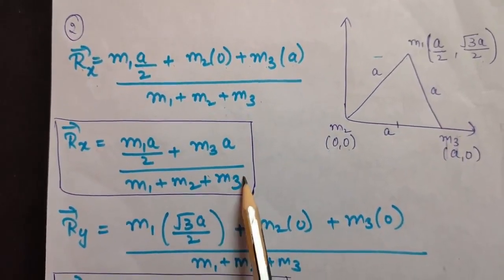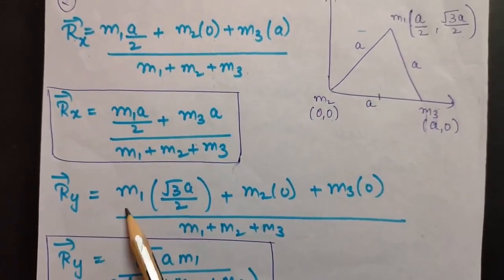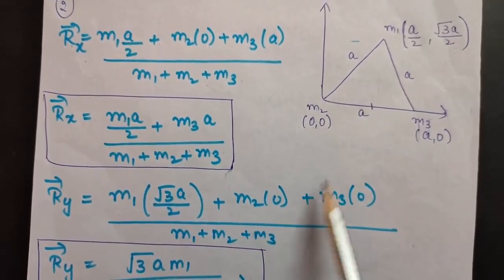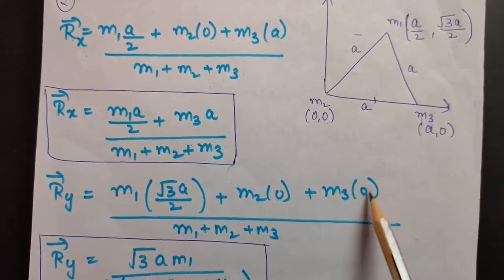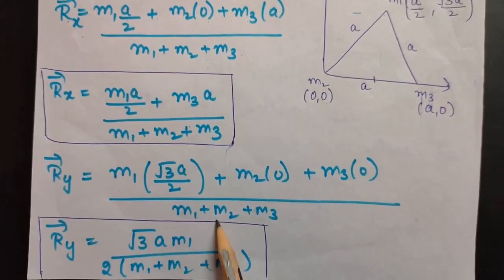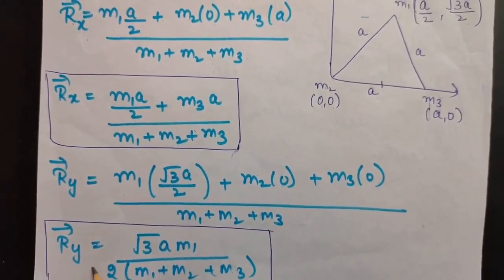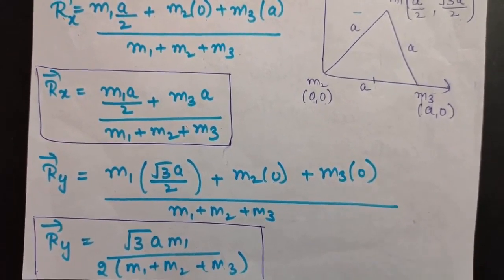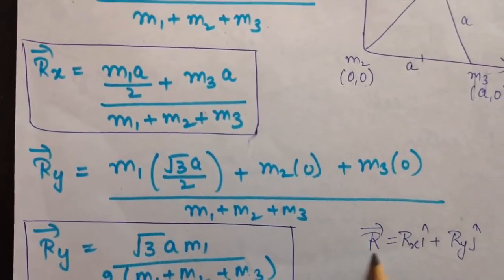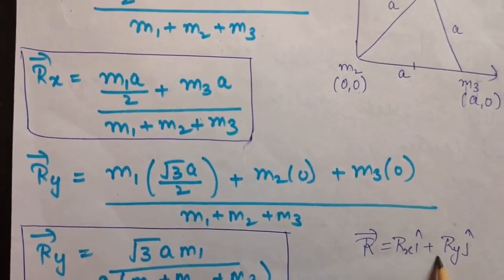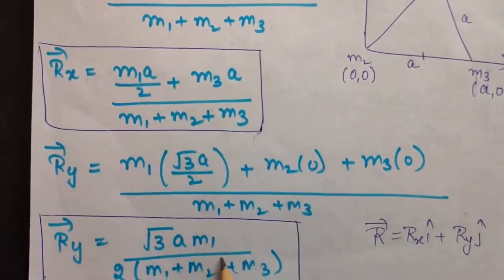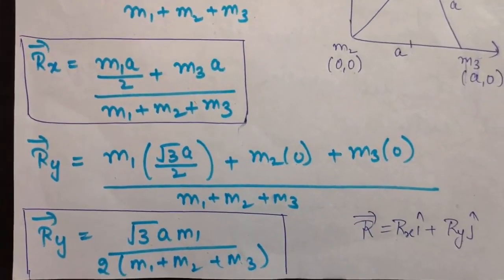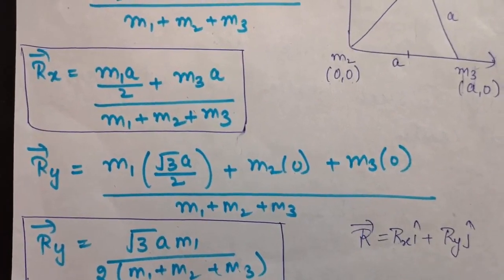So this is for x, and for the y-axis again, m1 y1, where y1 is root 3a by 2, plus m2 y2, where y2 is 0, plus m3 y3, where y3 is again 0, upon m1 plus m2 plus m3. So Ry will come to be root 3a m1 upon 2 times m1 plus m2 plus m3. So collectively the position of the center of mass will be Rx i cap plus Ry j cap. You can put in the values of Rx and Ry. So this is how we calculate the center of mass of a system of particles.